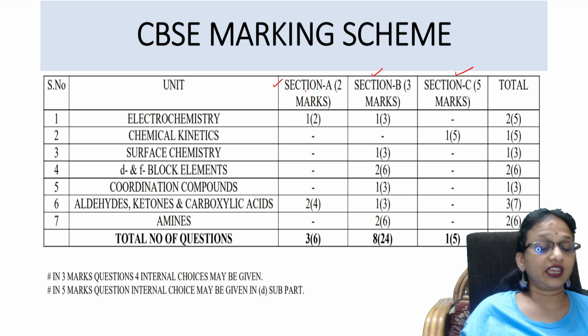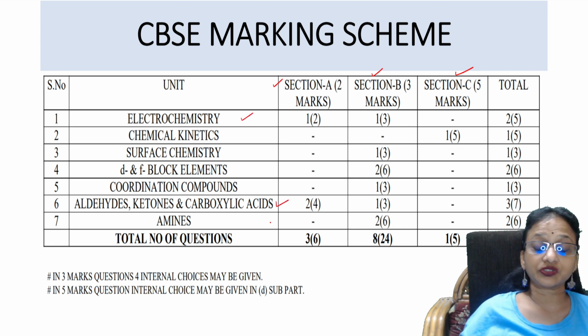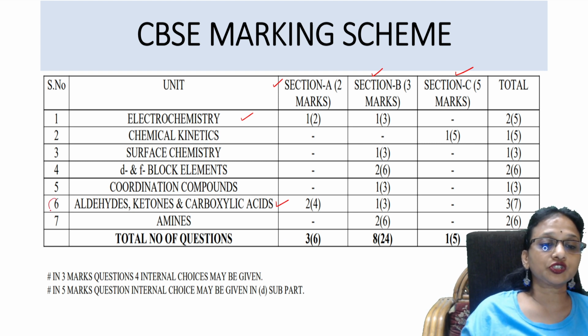Remember, in section A, you will be getting 1 to 2 marks questions from electrochemistry. From aldehydes and ketones, you'll be getting 4 questions, students. And from amines, nothing. So for the 2 marks questions, you should mostly concentrate on aldehydes and electrochemistry.